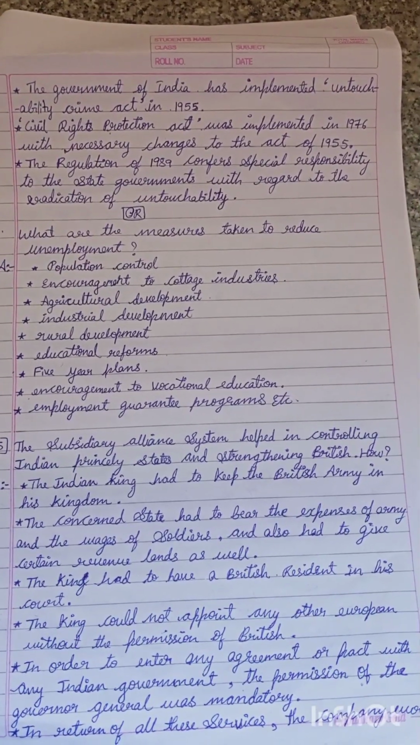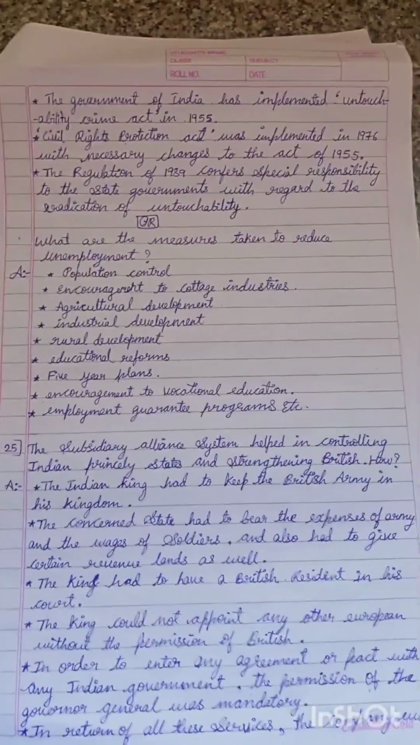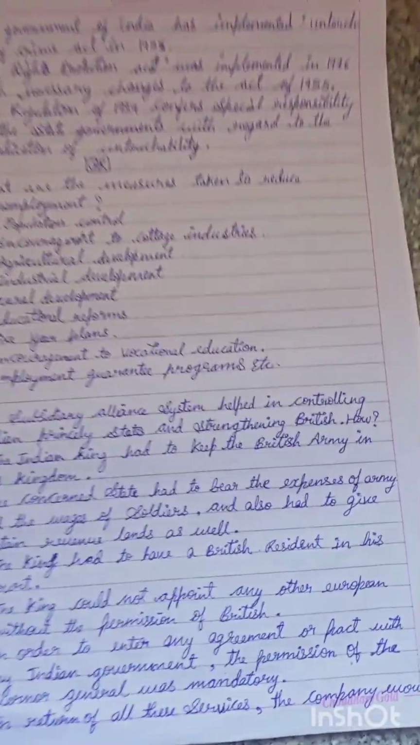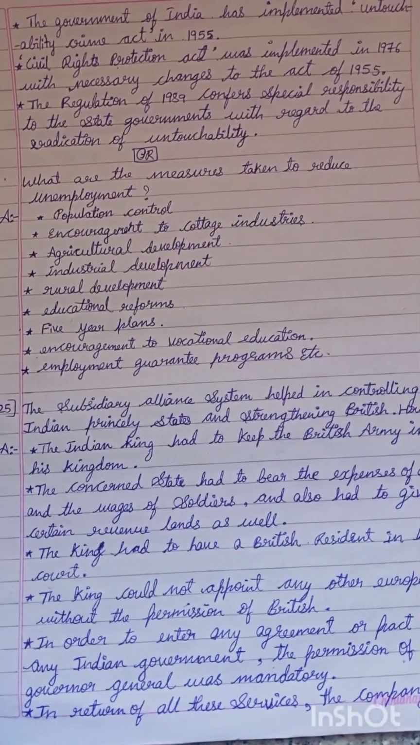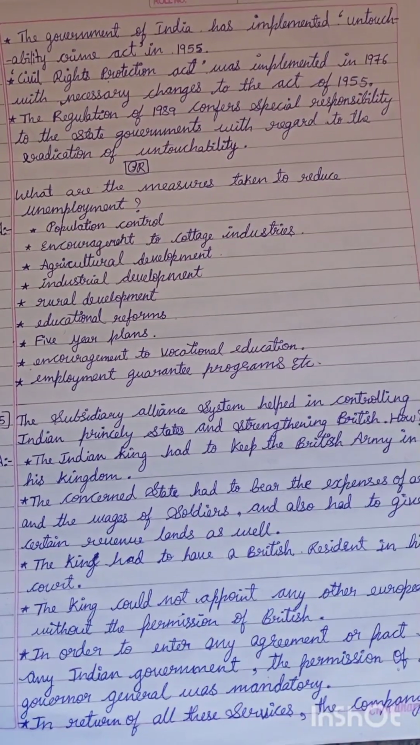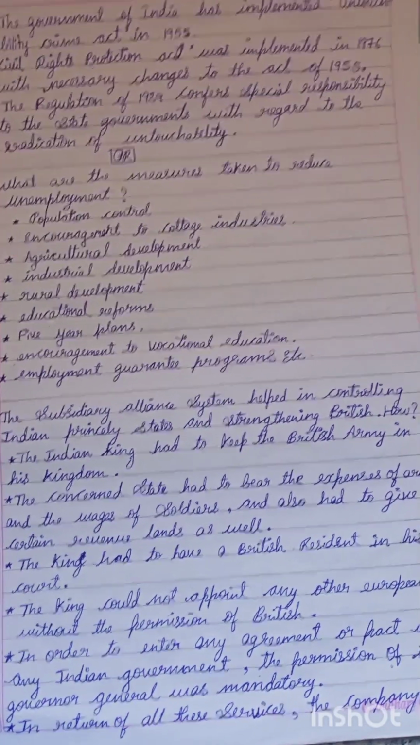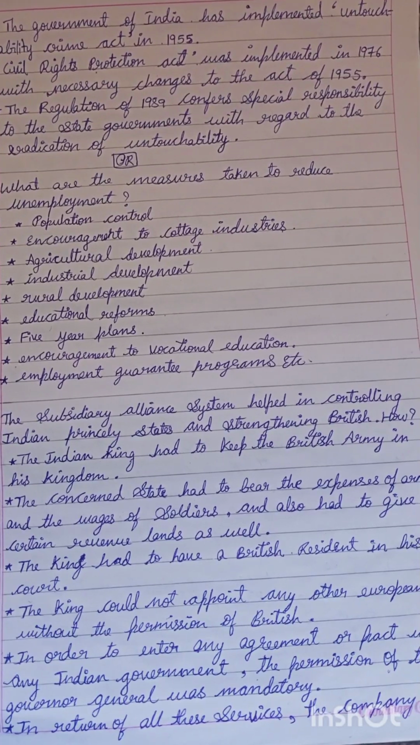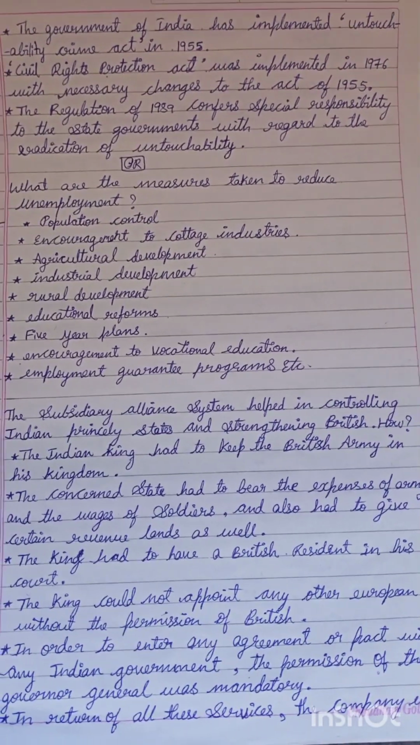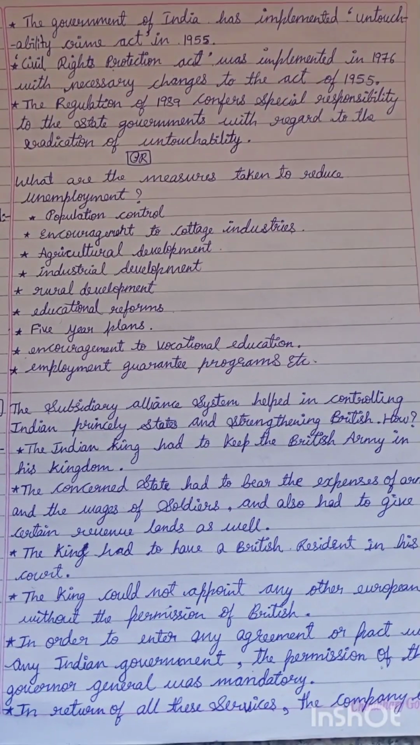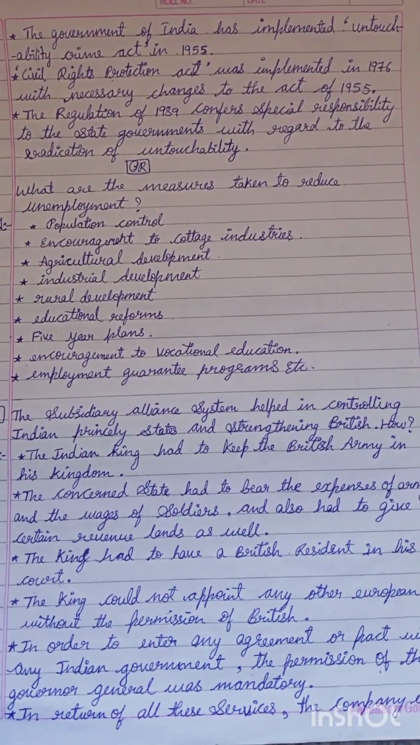Next question. What are the measures taken to reduce unemployment? Population control, encouragement to cottage industries, agricultural development, industrial development, rural development, educational reforms, 5-year plans, encouragement to vocational education, employment guarantee programs, etc.